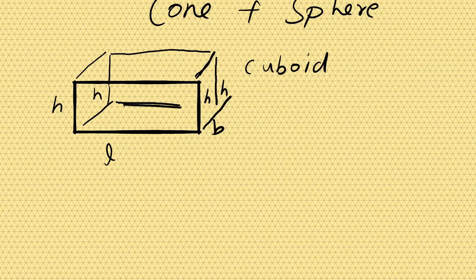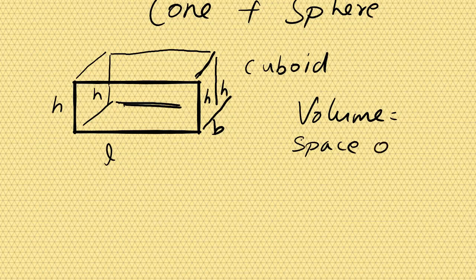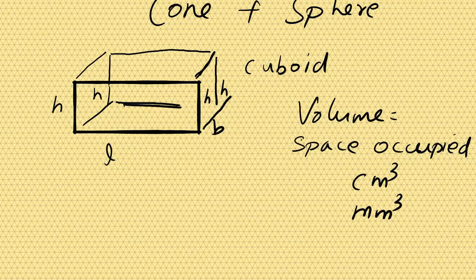Volume, what is the definition of volume when you studied? Anybody remember? Volume is the space occupied. Space occupied is a volume. That is why its unit is in liters, in cubic centimeters, cubic millimeters. Understood? Why? Because of cubic meters: length, breadth and height, length, breadth and depth, like that the concept of volume came.